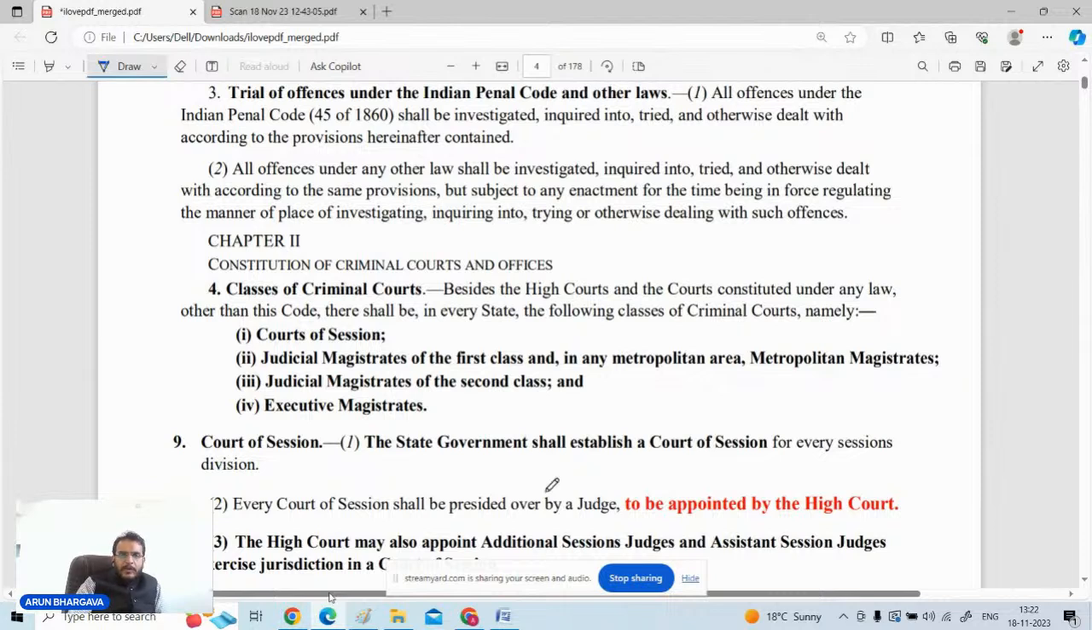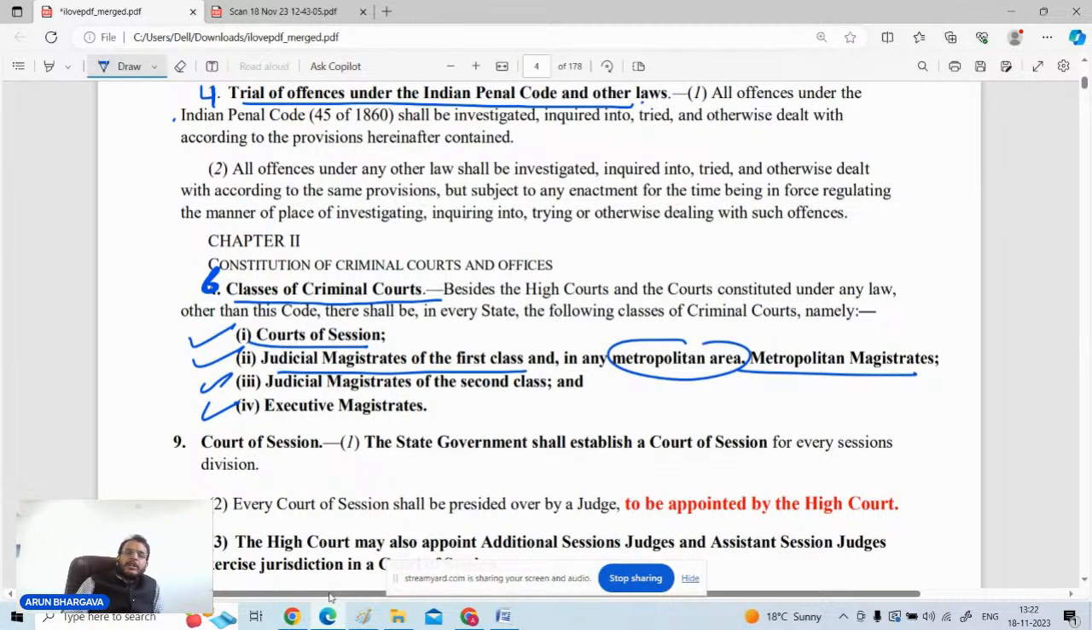The next thing which you have to understand: the point which I related right now is in section 4 of the Code of Criminal Procedure. And the next thing is in section 6, that is, the classes of courts. As per section 6, there are 4 classes mentioned: Court of Sessions, Judicial Magistrates of first class, and in the metropolitan area there will be the Metropolitan Magistrates, there will be Judicial Magistrates of second class, and there will be the Executive Magistrate.